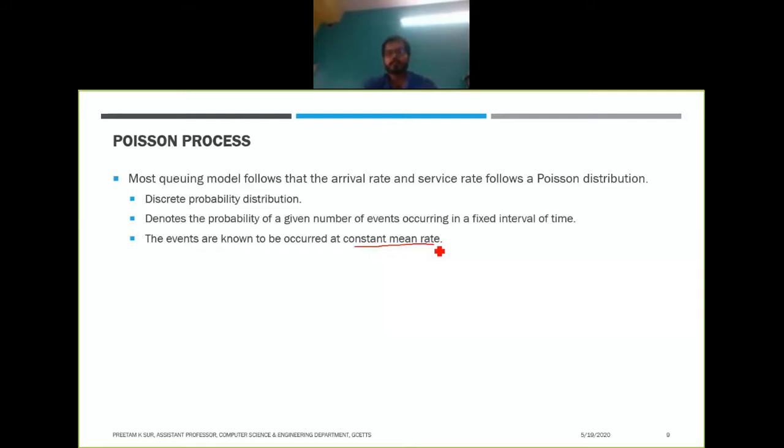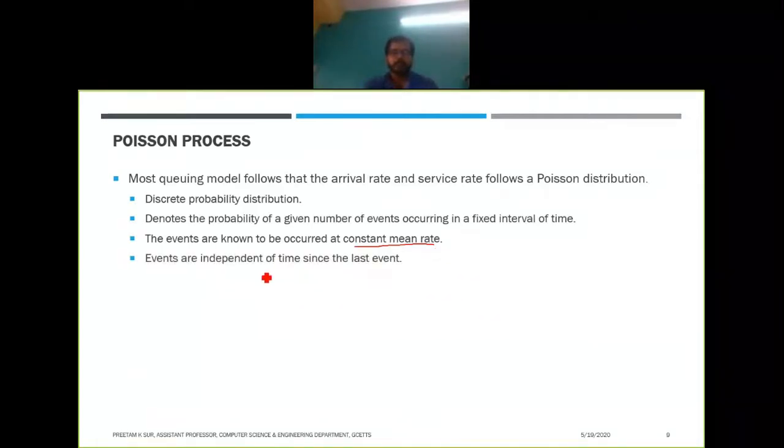That doesn't mean that they will be equally distributed. If 5 customers arrive per hour, it doesn't mean that every 12 minutes a customer will arrive. 5 customers may arrive in quick succession, or maybe in the later half of that 1 hour. So that is totally random.